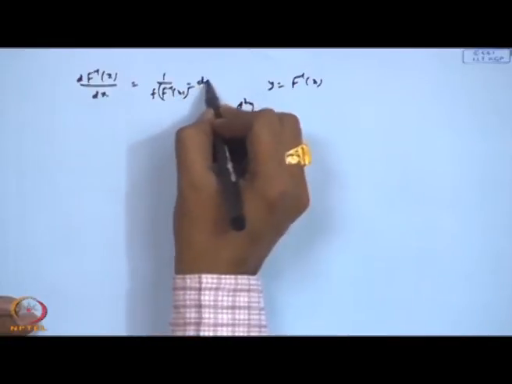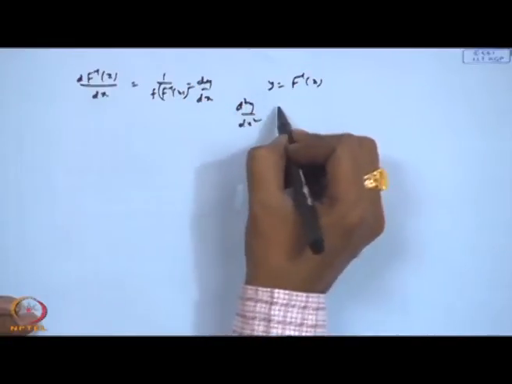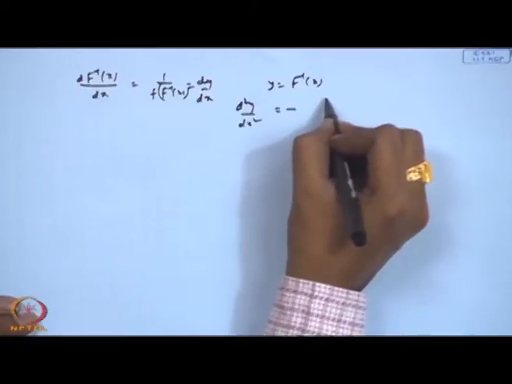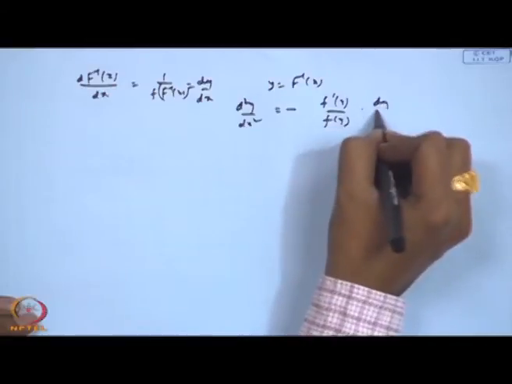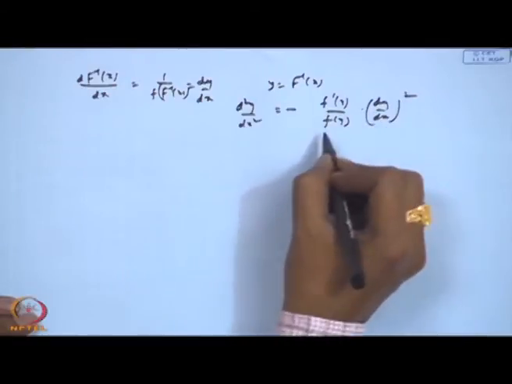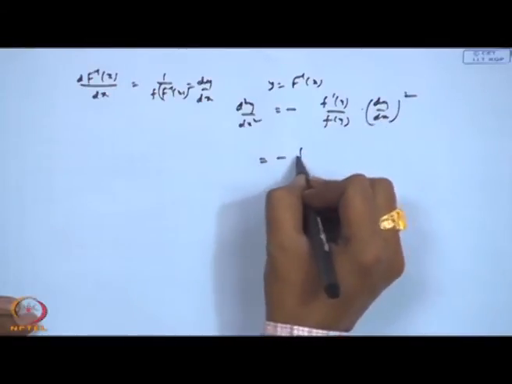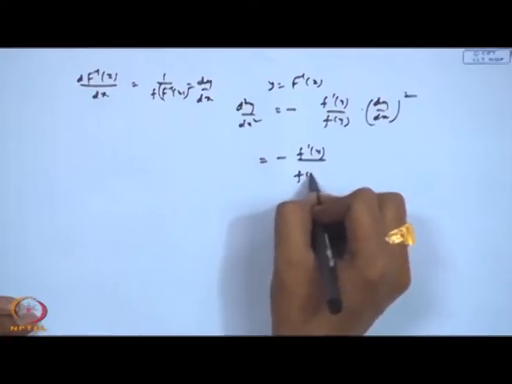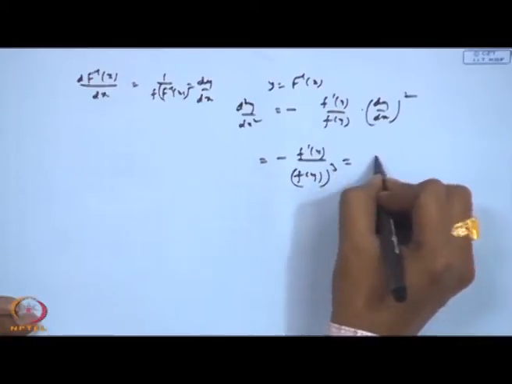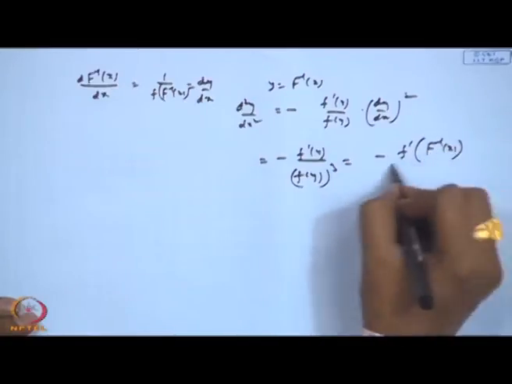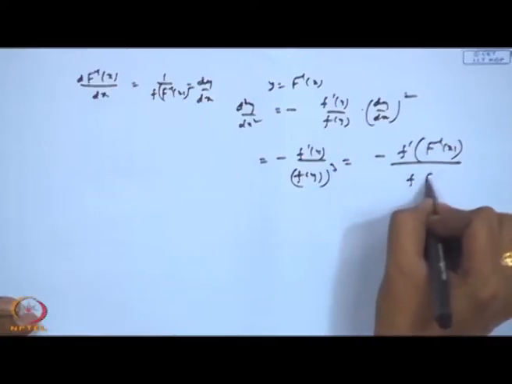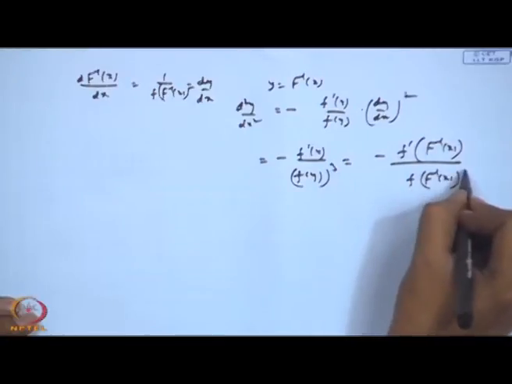See, this is actually d of (dy by dx). Okay. So, if I consider the second derivative, I will get minus F prime y by F y times (dy by dx) square. So, this I can write as minus F prime y by F y whole cube, that is equal to minus F prime of F inverse x divided by F of F inverse x whole cube.